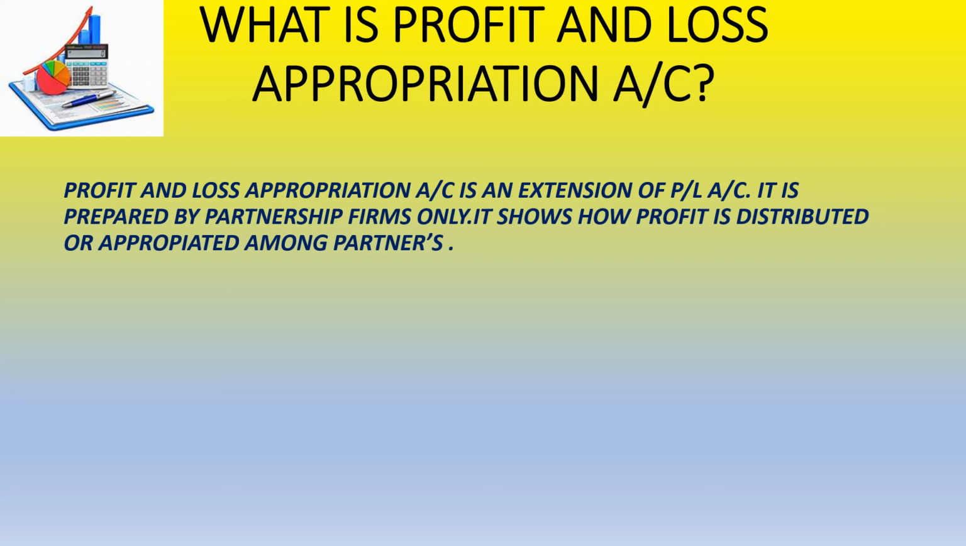And it shows what? It shows how profit is distributed or appropriated among partners. So it does not show us any expense or revenue. Remember, it just shows how the net profit of the business that you earn after determining your different revenue and expense, when you make your profit and loss account, how you distribute that net profit among the partners. So that is what is reflected in the profit and loss appropriation account. That's why it is necessary to use the word appropriation account.